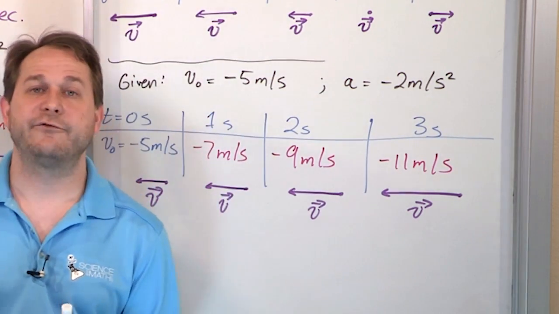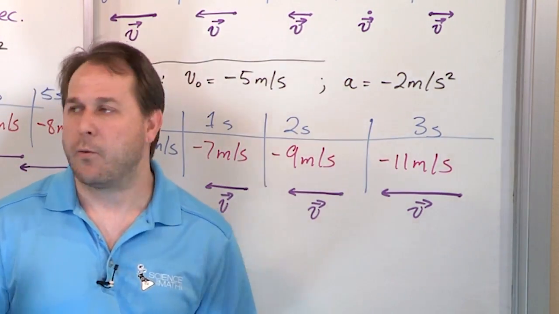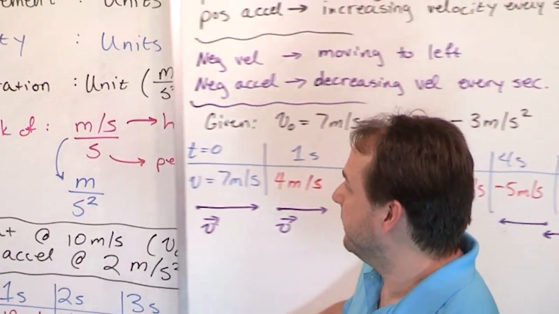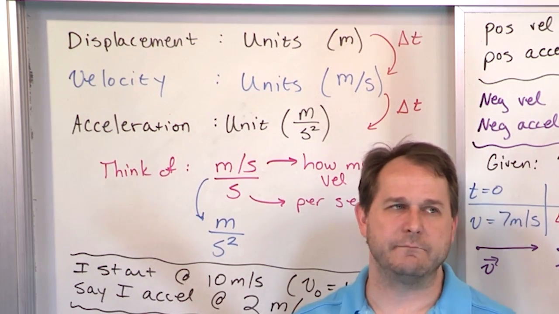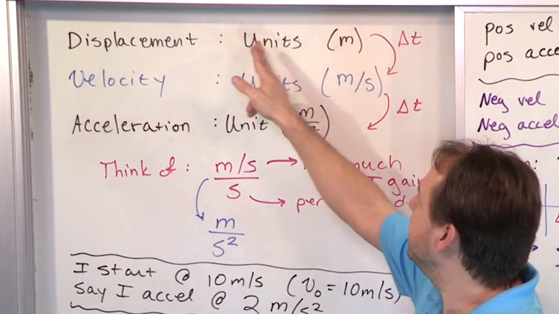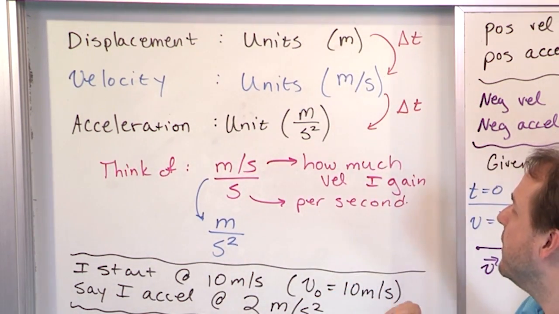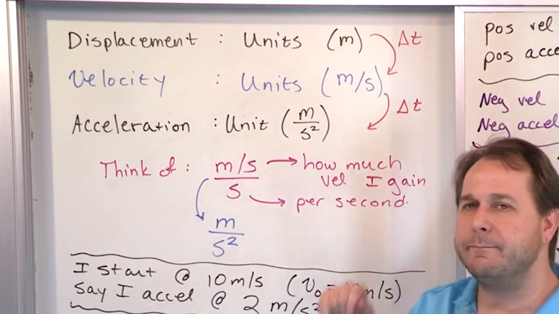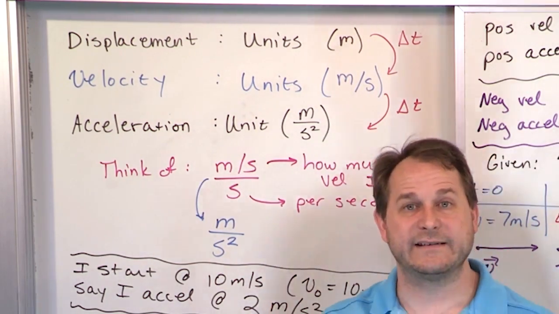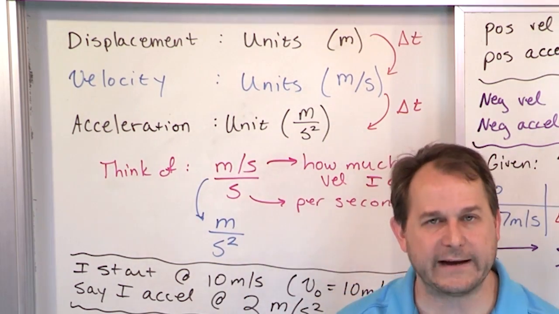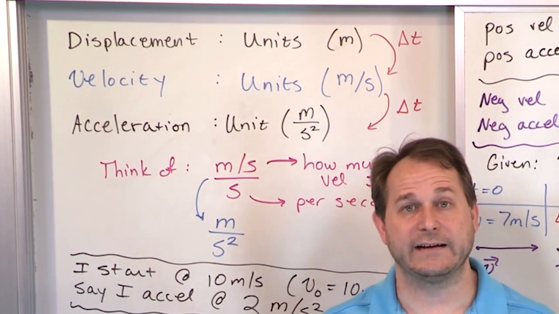So this was just an introduction to what acceleration is. I wanted to introduce it in terms of units. The big picture takeaway is that we've talked about 3 main concepts in motion so far. Displacement is how far away you are, it's meters. When we look at how it changes with time, we get meters per second. When we look at how the velocity changes with time, we get acceleration, which you write as meters per second squared.